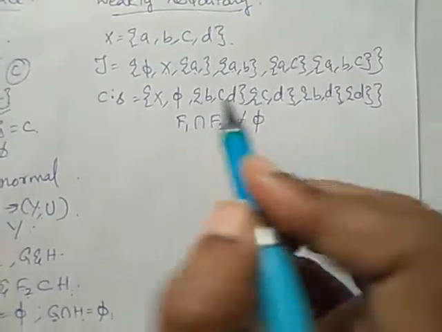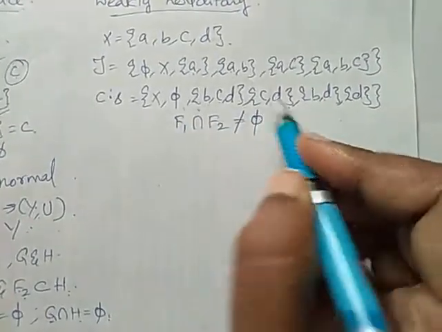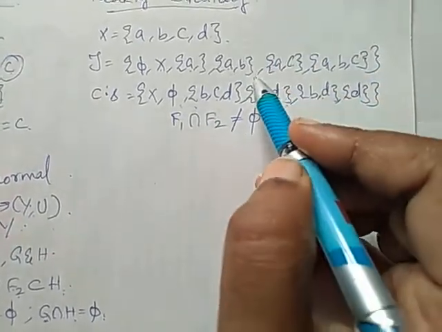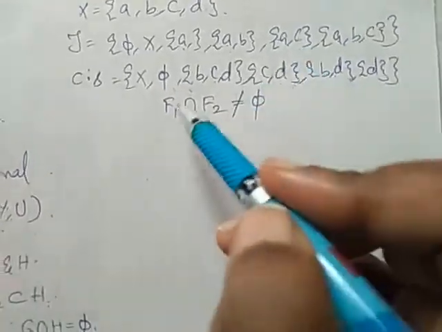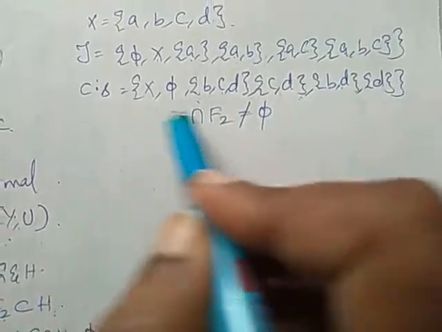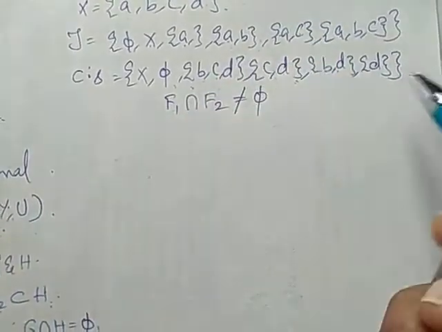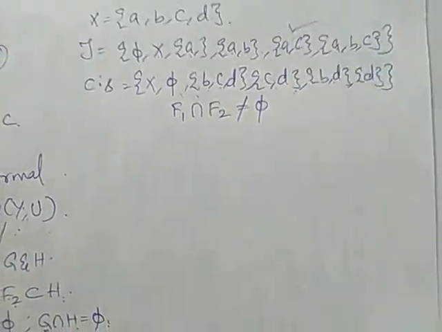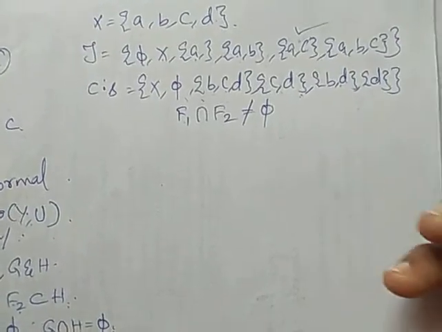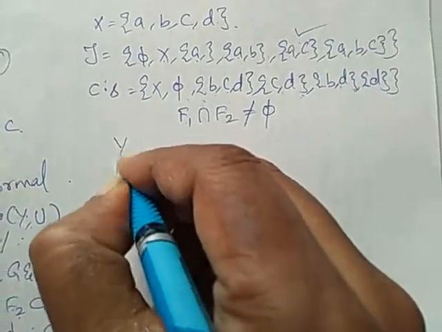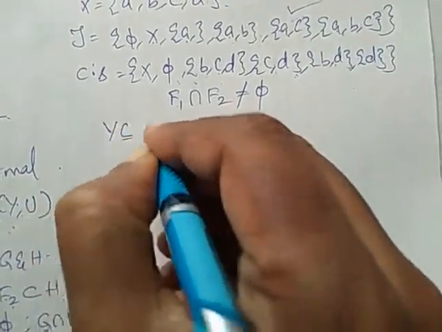In case we have disjoint closed sets here, there should exist open sets in tau such that this should be a subset of that. Since there does not exist any disjoint closed set, obviously this space is trivially normal. Now, I am going to consider a subspace Y of X.